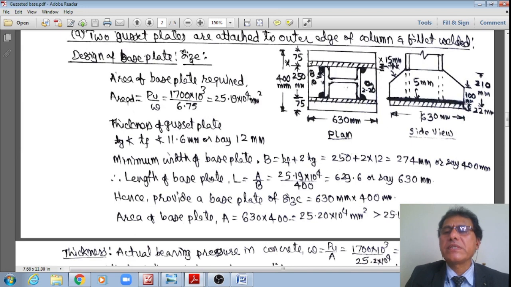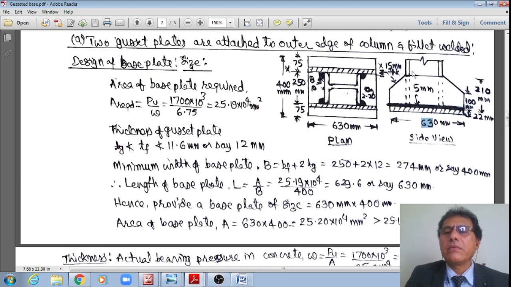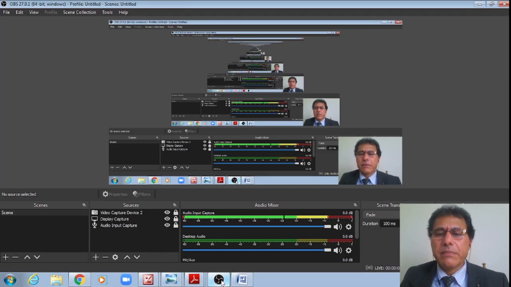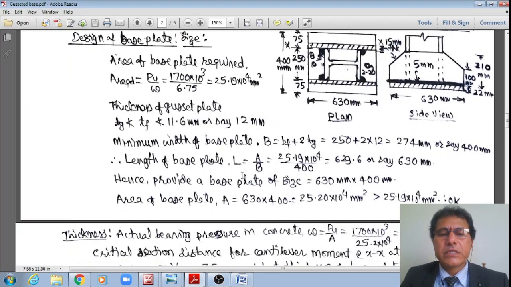Even in the side view, in the elevation, if I see this, the width 630 is seen, but in the side view, in the elevation, what I can see is the thickness of the flanges, which is 11.6, and this entire width is equal to 350 mm, to which the gusset plate is attached, whose width varies from 350 mm to 630 mm over a slant or sloping edge. That we'll see right now.